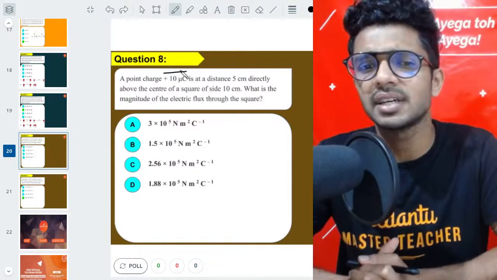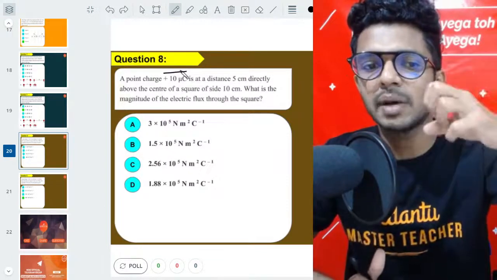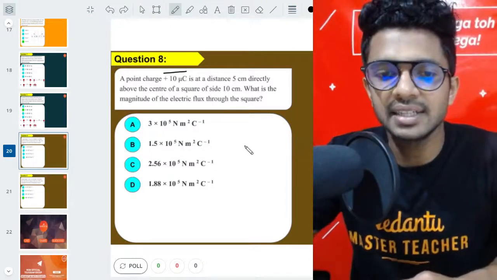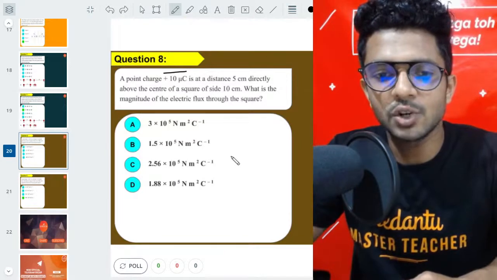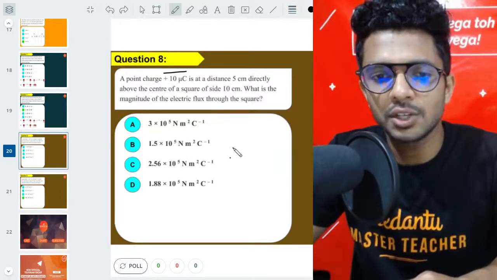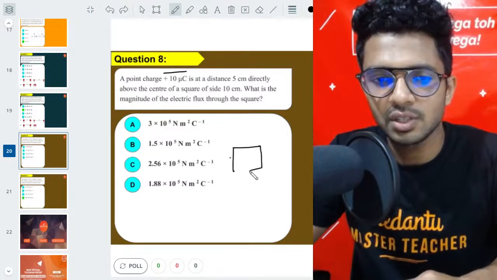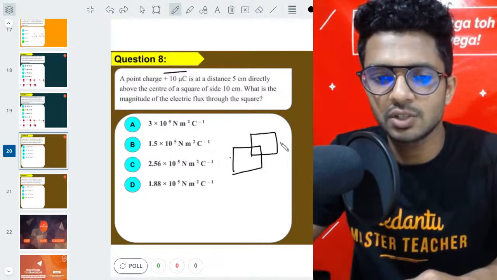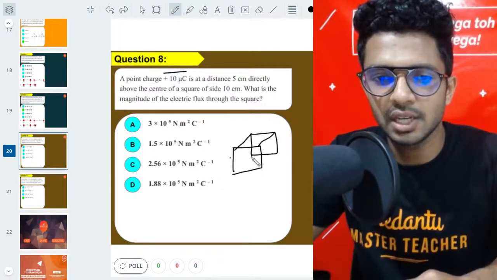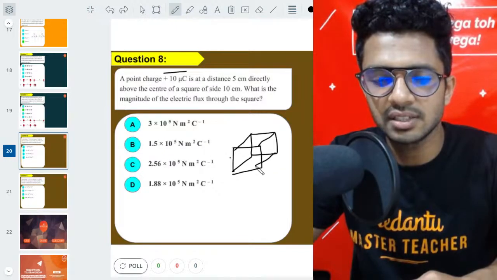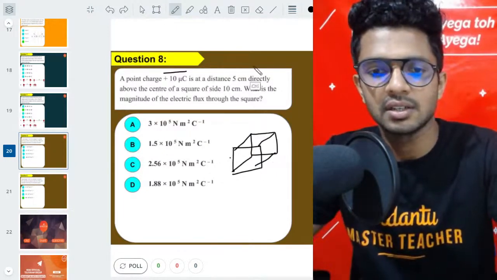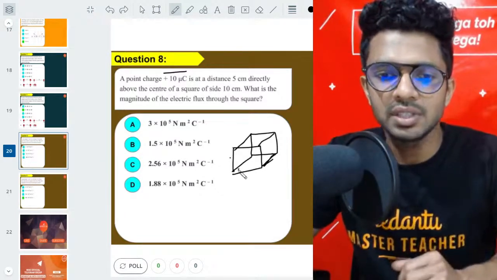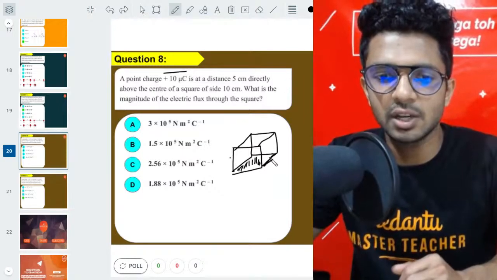What is electric flux? The total number of electric field lines passing is defined as electric flux, right? Now let us understand this in a better fashion. So let me try drawing you a small cube like this. So here we have the cube. I hope whatever I'm drawing is going to be a cube because I'm not so good at drawing. Anyway, I succeeded in making a cube here, right? Now let's say this is the square which is being talked about in this particular question.